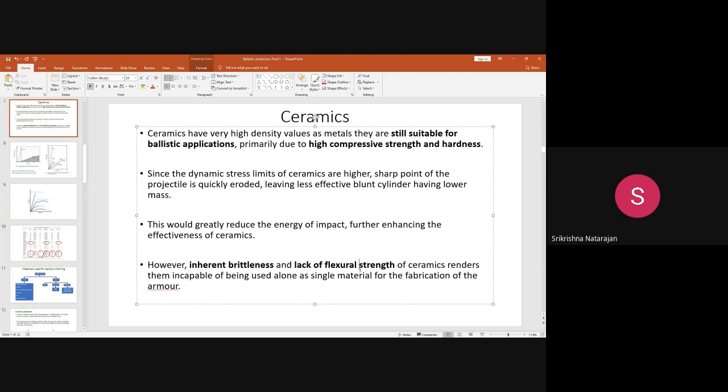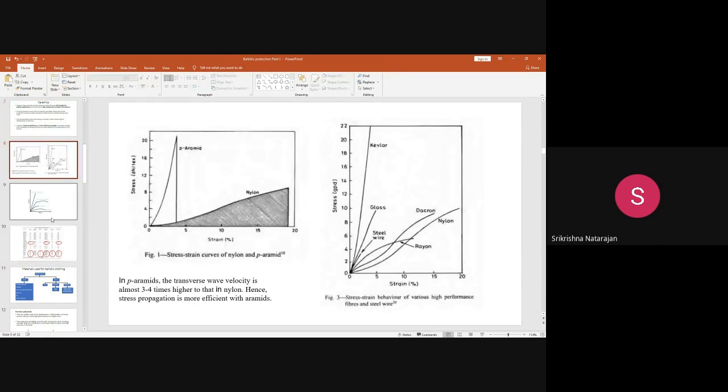These things mean this material alone cannot be used for body armor. You have to make a composite out of it. You have to mix the ceramic fiber with some matrix to make a ceramic fiber composite, so that in that case it can overcome the fracture toughness and brittleness problems, and the flexural properties will also get improved. Okay, so these things are important to know.